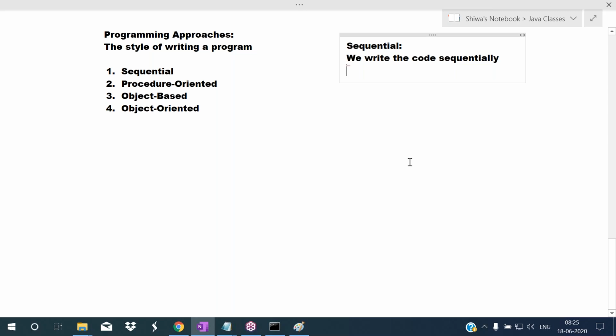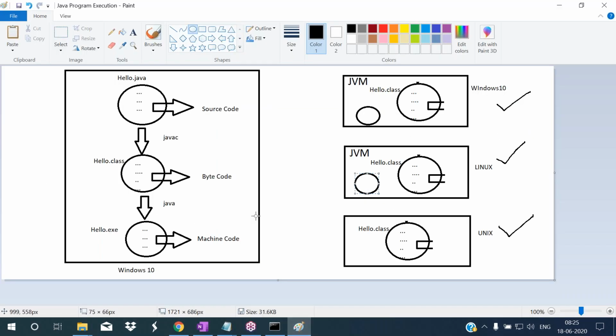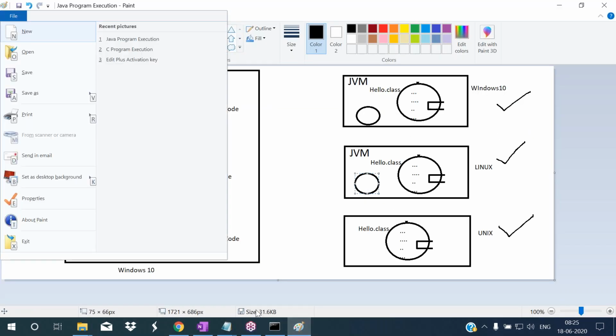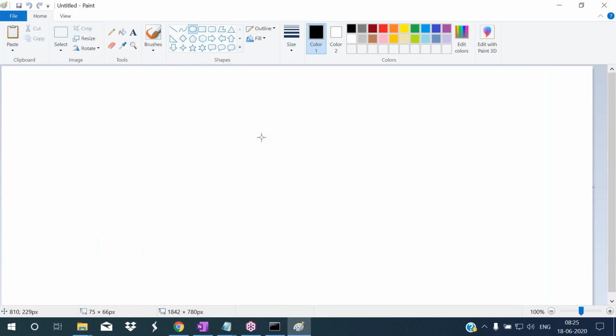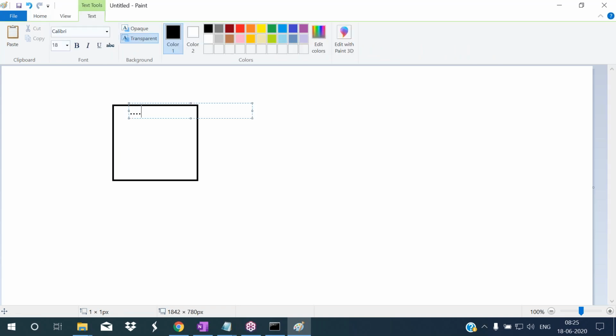For example, I'm opening a new file here and writing some code sequentially. After writing one statement, I'm writing another statement.